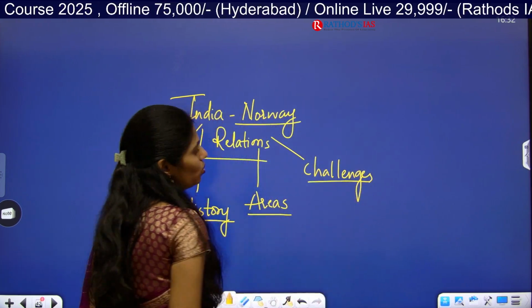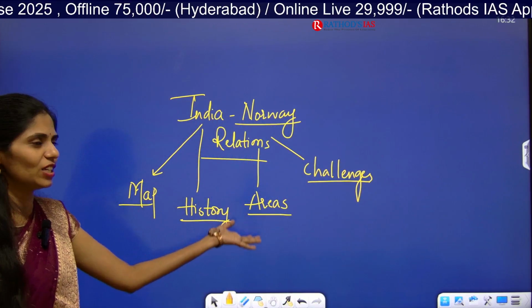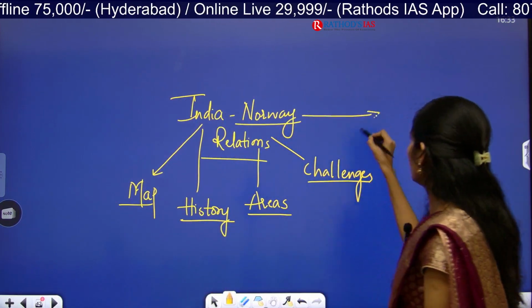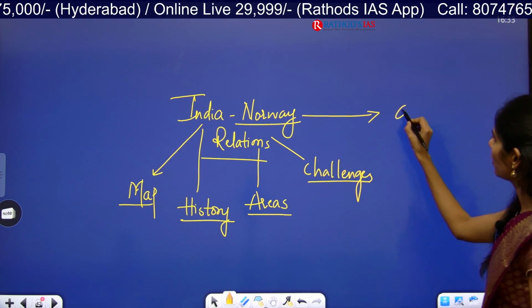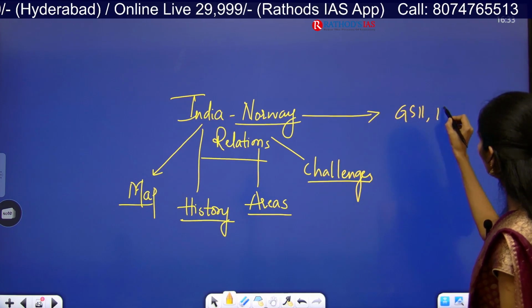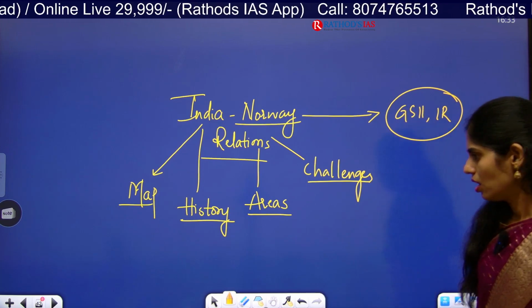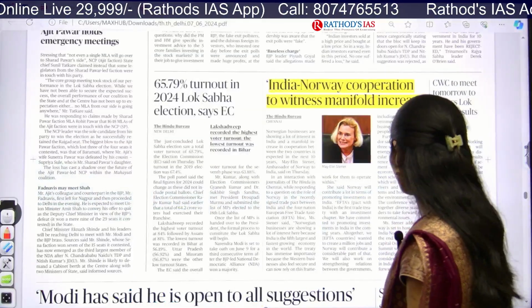In this way you have to focus, and these are the things that you have to write in your mains answer. India-Norway relations is part of GS paper 2 under international relations. Clear? Okay. Now let us see this topic in detail.